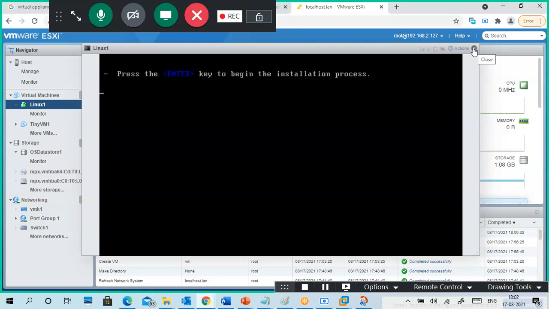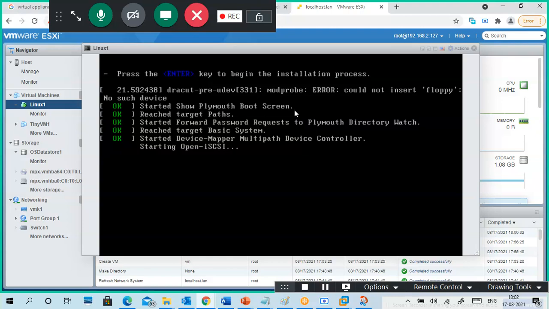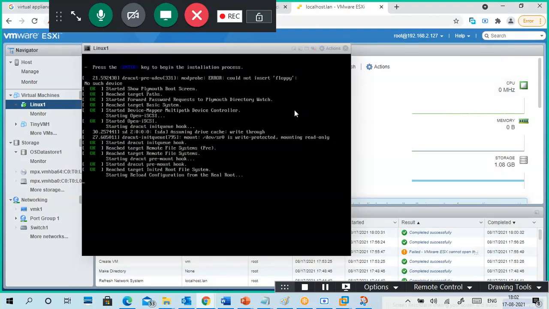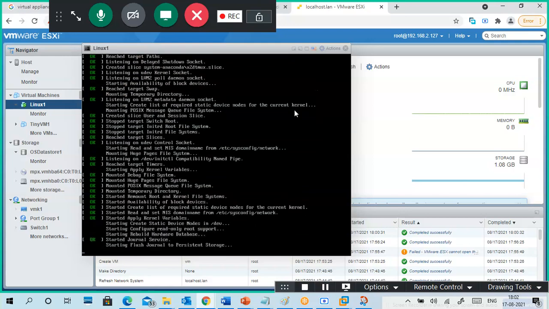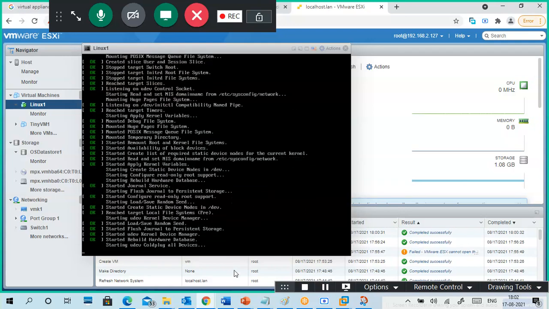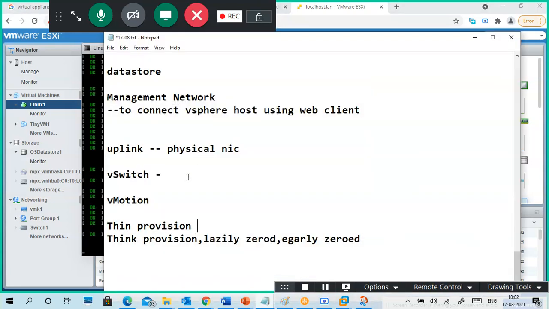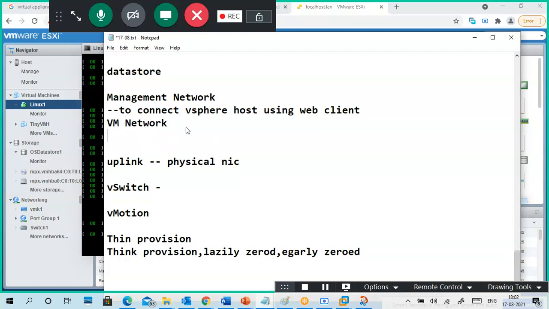The machine is running in our vSphere. VM Network is for accessing the VM.